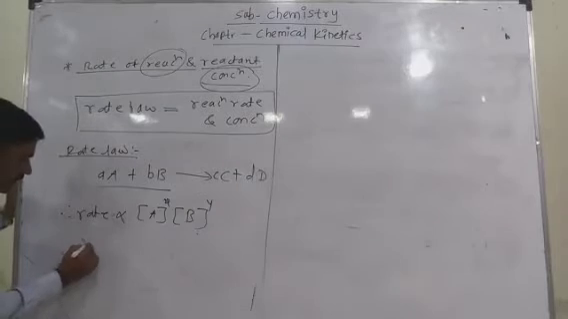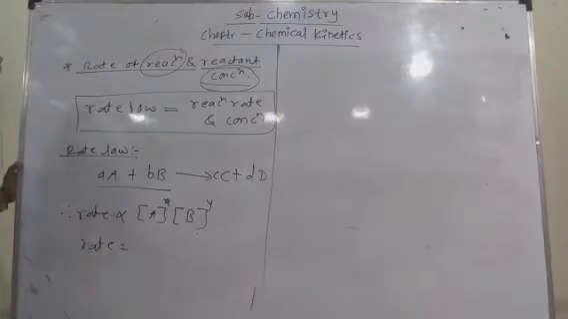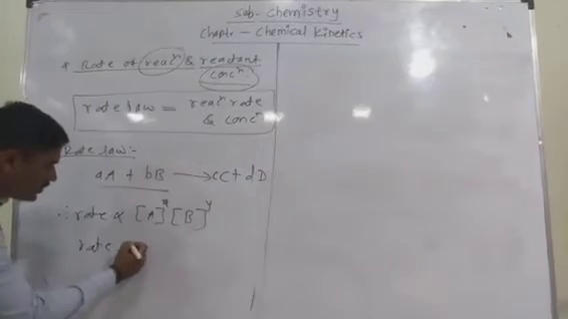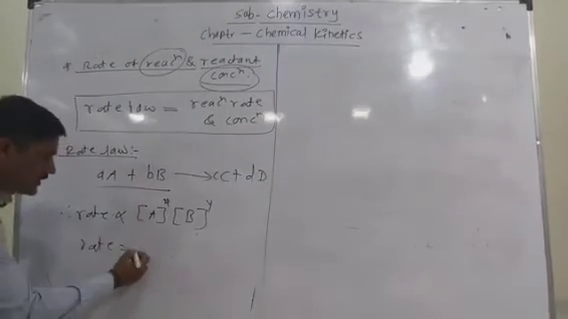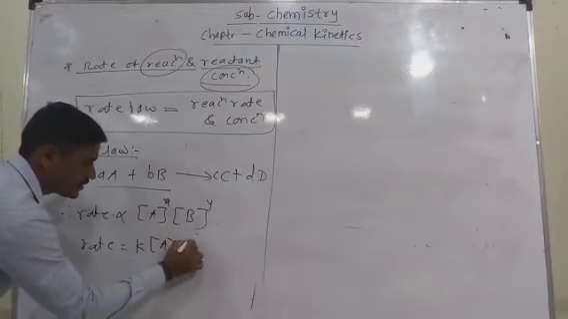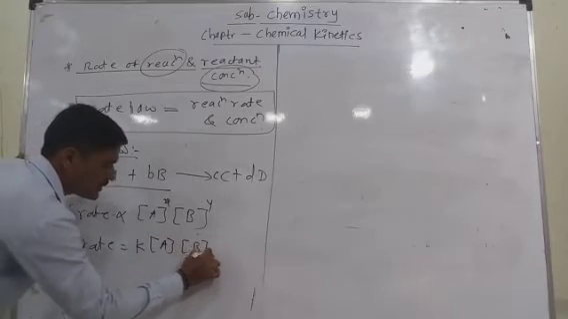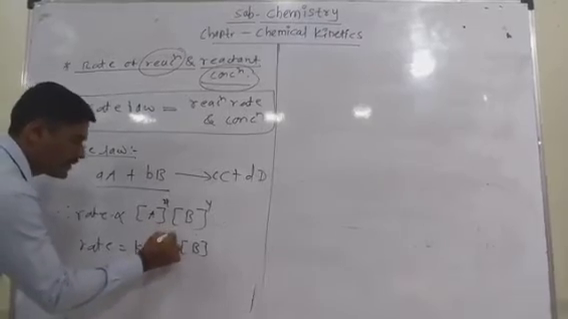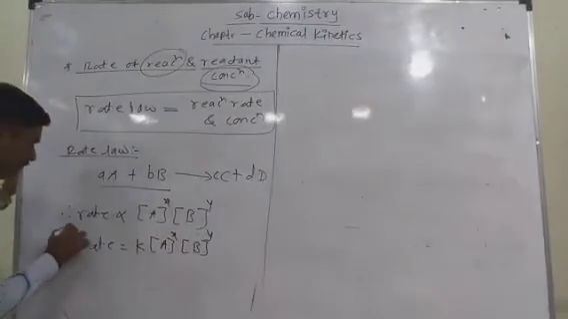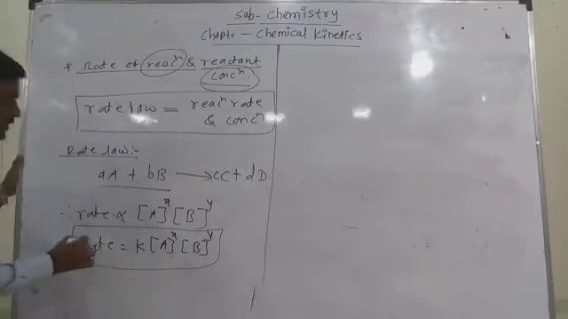According to that, I simplify the equation: the proportionality sign becomes equal to, then rate is equal to k times the concentration of A and the concentration of B, with the same powers x and y. So that is one equation.